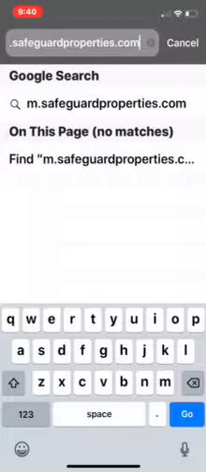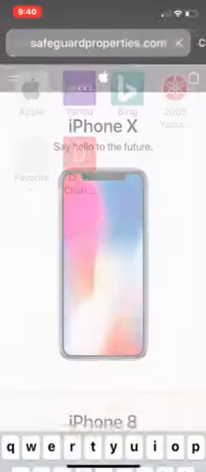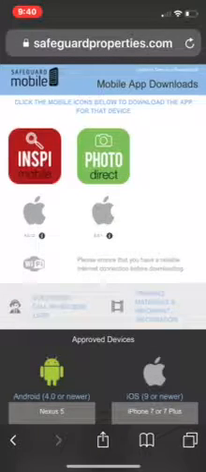Once you got that in there, you can hit go, but you got to make sure the M dot is in there, not just Safeguard Properties, M dot, or it will not take you to where the app is. Hit go, and then right there it is.